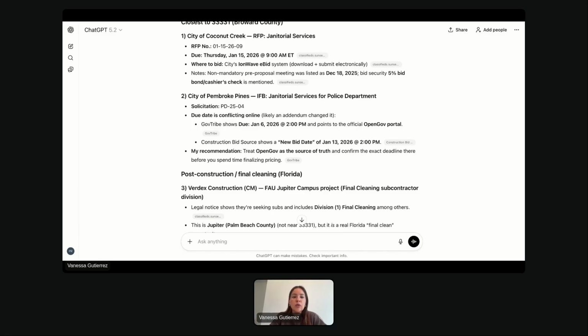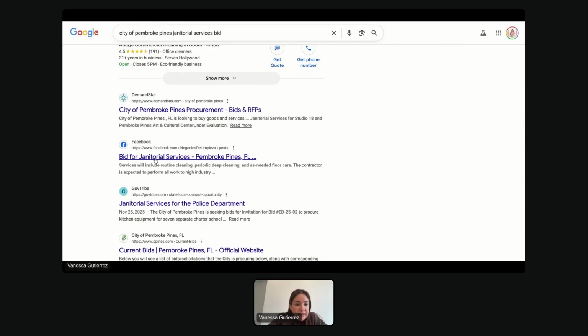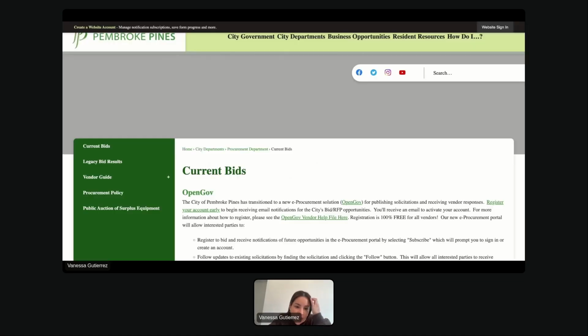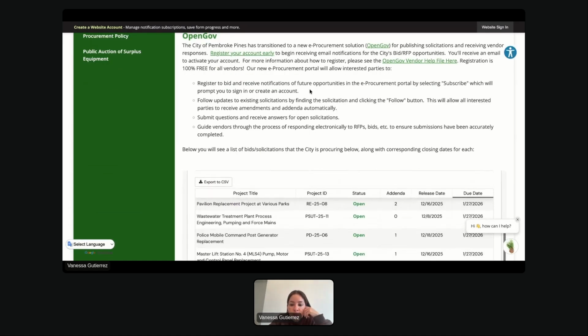All I did was a Google search of this. So let me share this tab. They even posted it, I guess. Janitorial services. Okay, so I know that GovTribe is paid, but City of Pembroke Pines, let's see if they have a paid wall. OpenGov. So here, all you would have to do really is register your account. It's free to register. And then here we could see them.